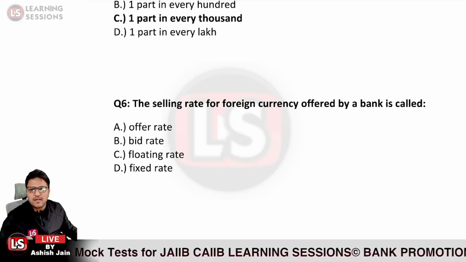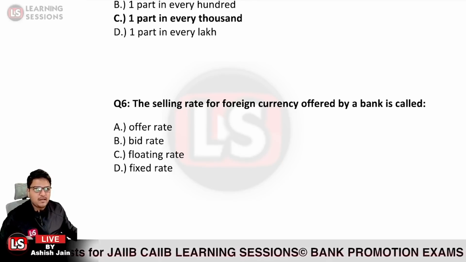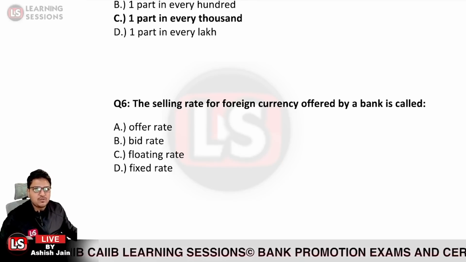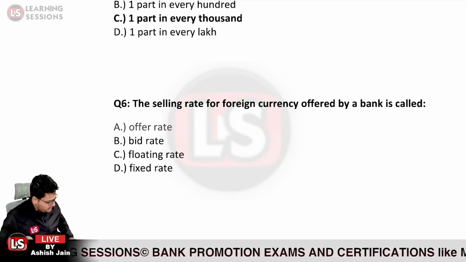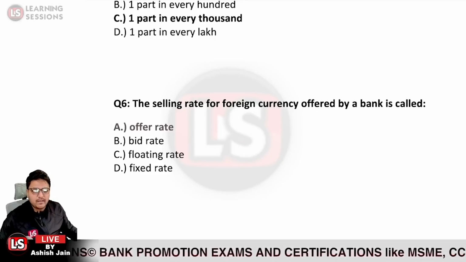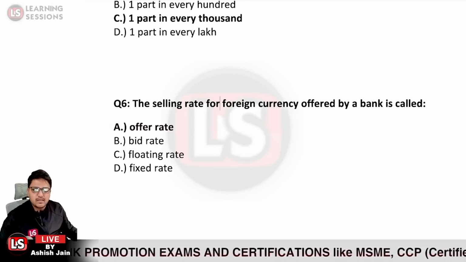So it is an offer rate, the rate at which the bank is ready to sell. Bid rate is the rate at which the bank is ready to buy, and the offer rate is the rate at which the bank is ready to sell.